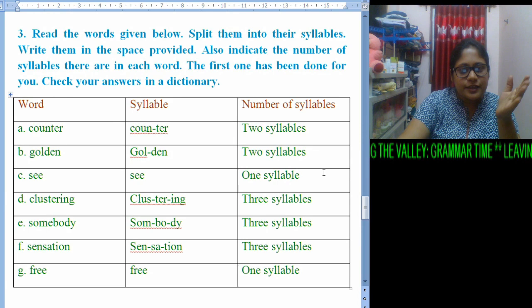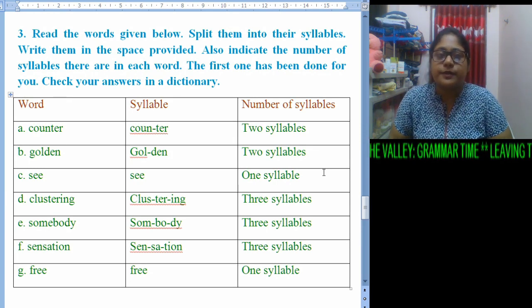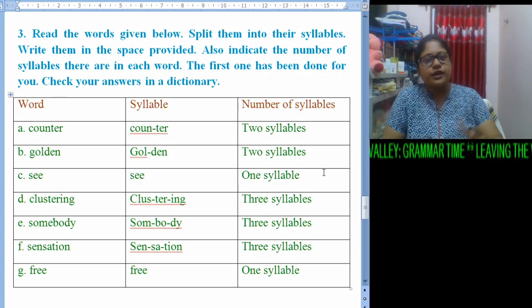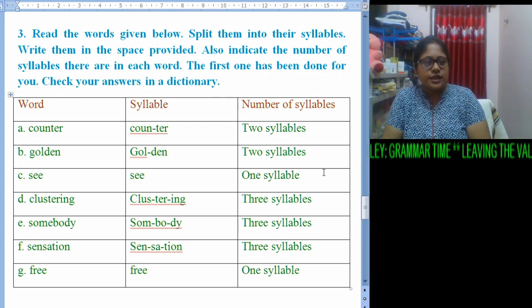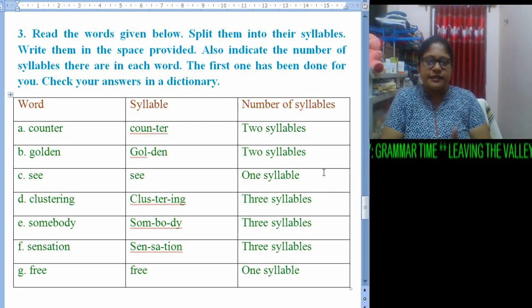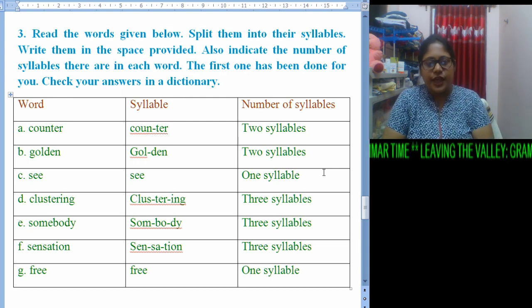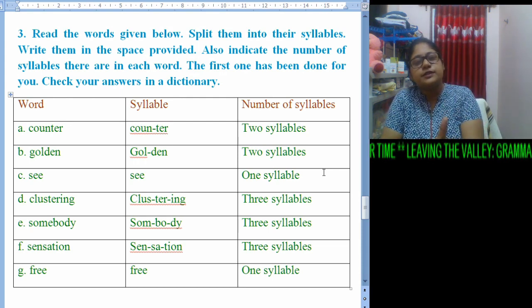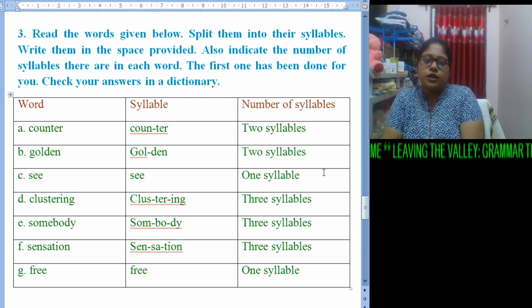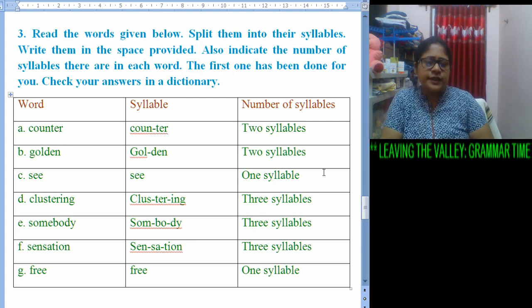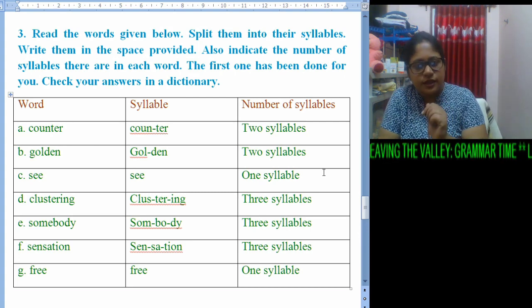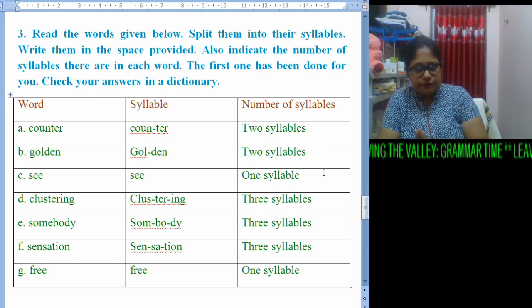Now let us see the syllable part we have come to know today. Here also we were given certain words: counter, golden, sea, clustering, somebody, sensation and free, and we need to find out the syllables and the number of syllables. Also we need to write them down. So counter was already done for us.